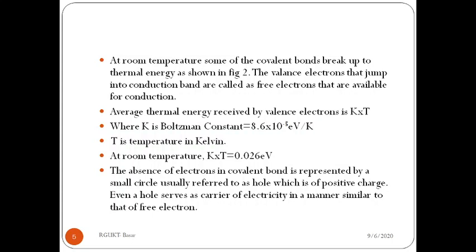To convert into joule per Kelvin, we need to multiply 8.6 × 10^-5 by 1.6 × 10^-19. Now, the Boltzmann constant k, 8.6 × 10^-5, is in electron volt per Kelvin. The average thermal energy at room temperature can be calculated using kT, Boltzmann constant into temperature. At room temperature, T equals 300 Kelvin. Now, 300 Kelvin into 8.6 × 10^-5 electron volt per Kelvin equals 0.026